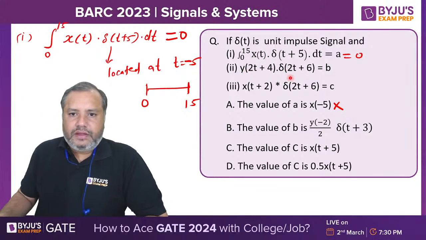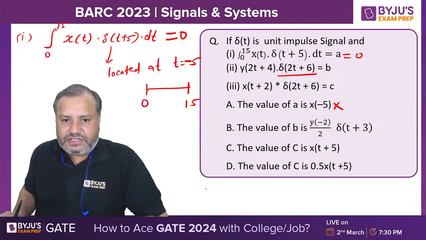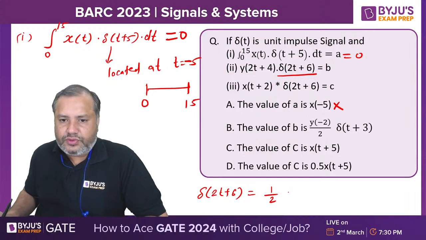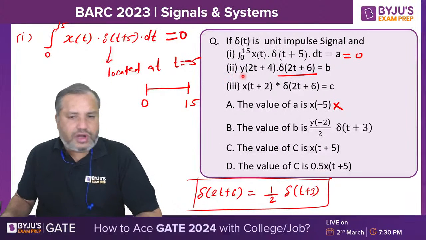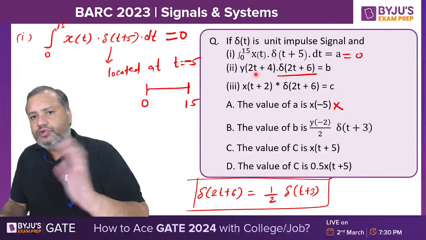Understood? Now see this, delta of 2t plus 6. Delta of 2t plus 6 is 1 by 2 delta of t plus 3. Remember. Now I am going to utilize this in the second part. What is the second part? Y of 2t plus 4.